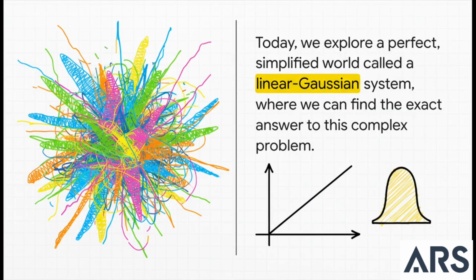Now, the real world is messy, right? So to really get a grip on this, we're going to start in a kind of perfect, simplified world. It's called a linear-Gaussian system. Now, linear just means everything is nice and predictable, straight lines, basically. And Gaussian means all the errors, all the noise follows that perfect bell curve shape you've probably seen.